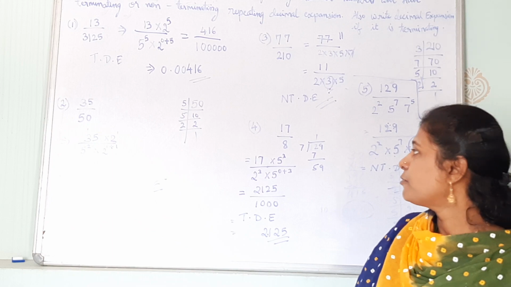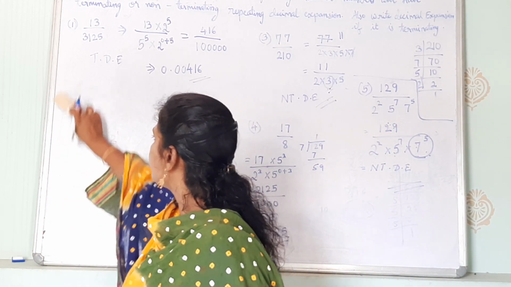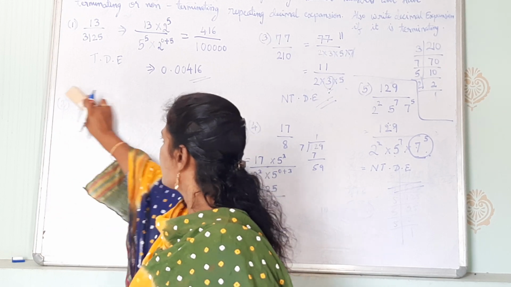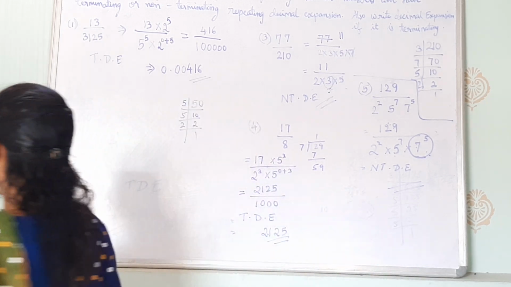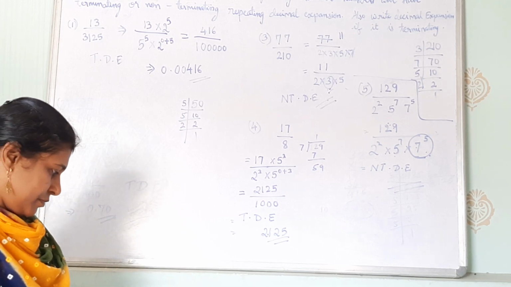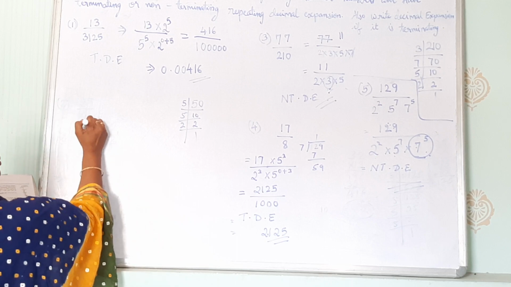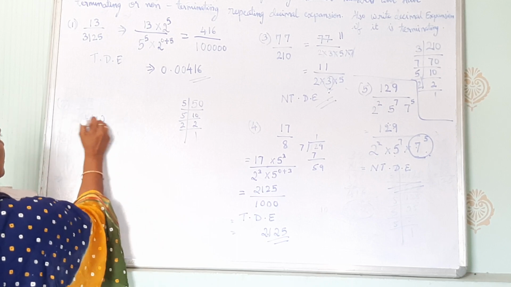Okay, so now for example you can do the questions like, I'll give you some questions from the textbook exercise, that is homework questions.